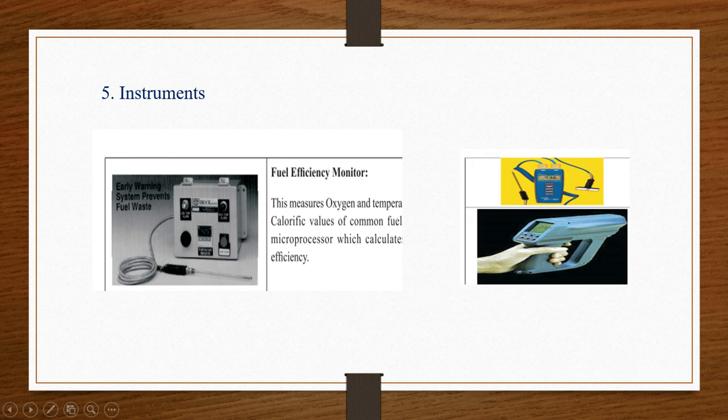And these are thermometers to measure the temperature. See, here two thermometers are there. One is the contact thermometer, and this one is the non-contact thermometer.